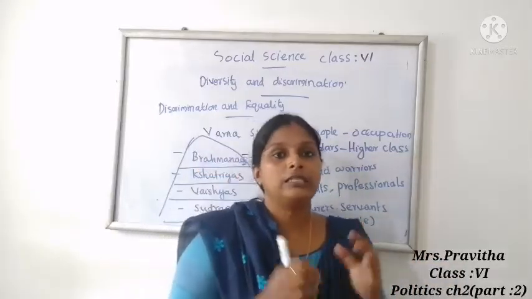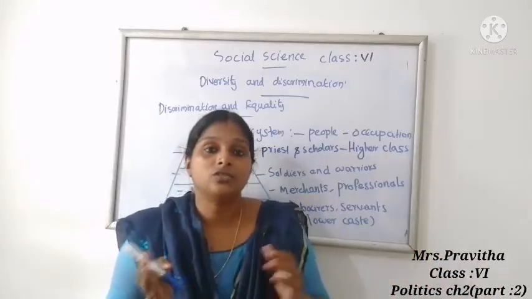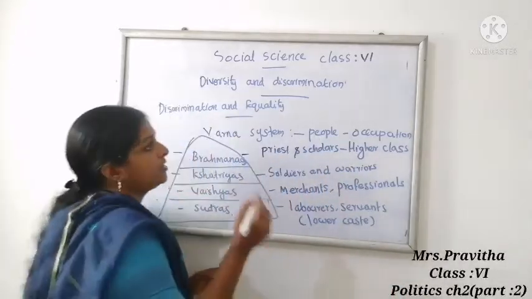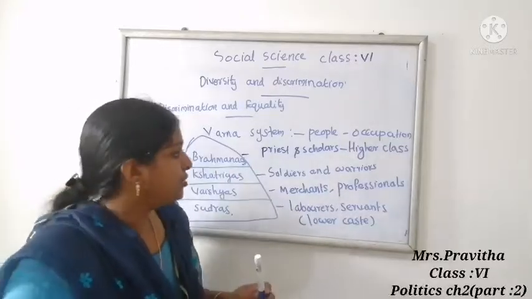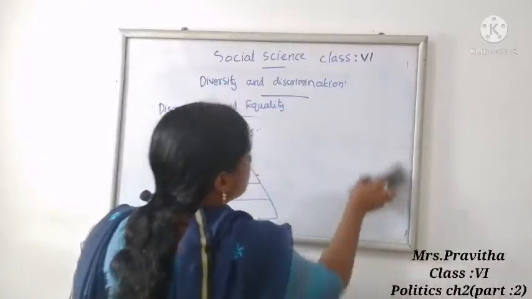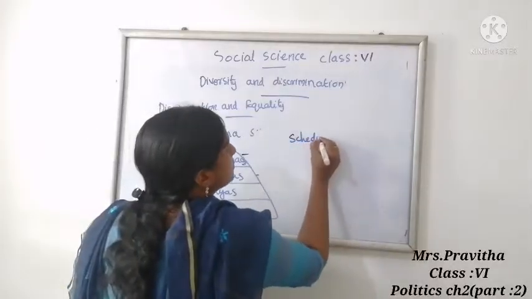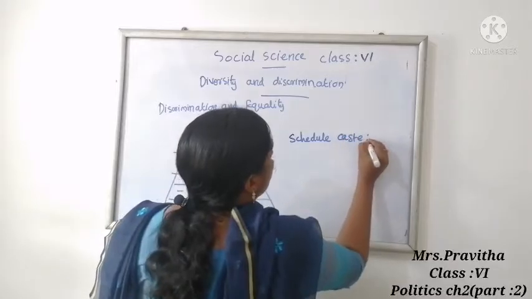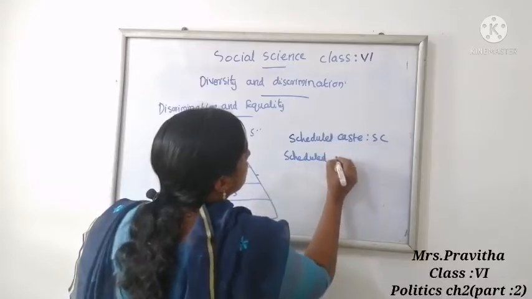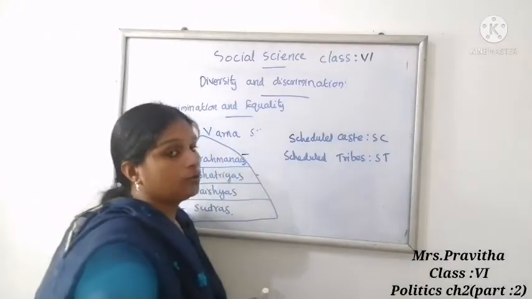So nowadays, children, we can't use the term untouchables. Instead of that, which term are we using? We are using the terms Scheduled Caste and Scheduled Tribes. Scheduled Caste, SC, and Scheduled Tribes, ST. Instead of using untouchables, we are using these terms.